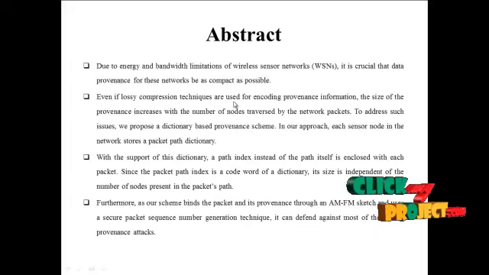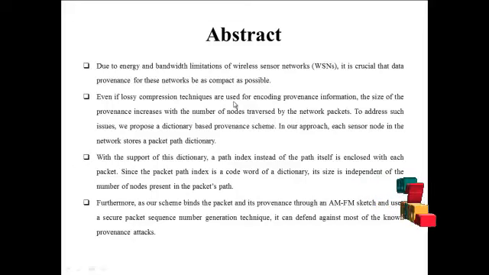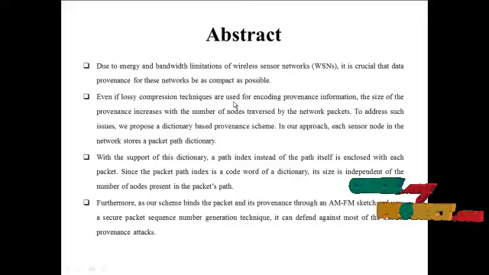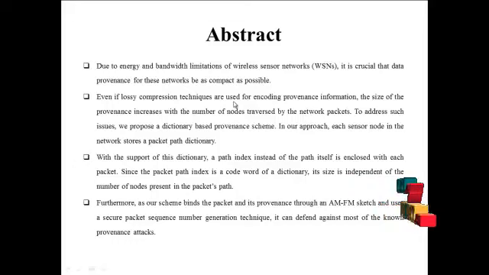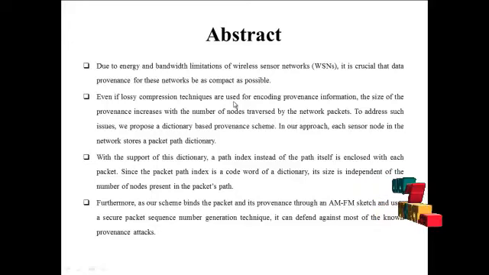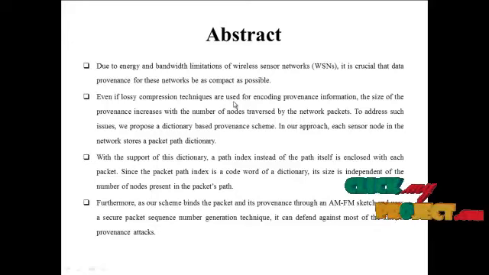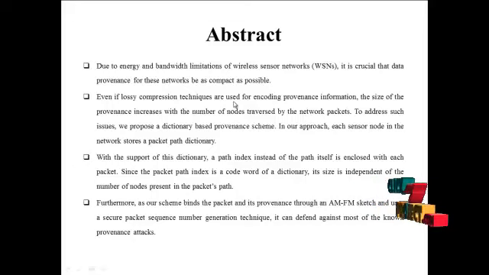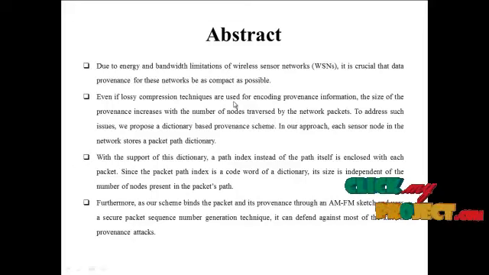This is our abstract for the domain of cloud computing. The cloud is a model for enabling services that uses ubiquitous, convenient and on-demand network access to a shared pool of configurable computing resources. Due to the energy and bandwidth limitations of wireless sensor networks, it's crucial that data provenance for these networks be as compact as possible, even if the compression techniques are useful for encoding information, and the size of data will be traversed from the network packets.